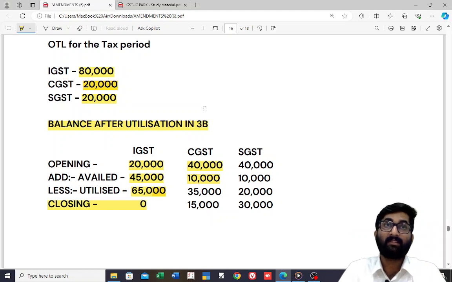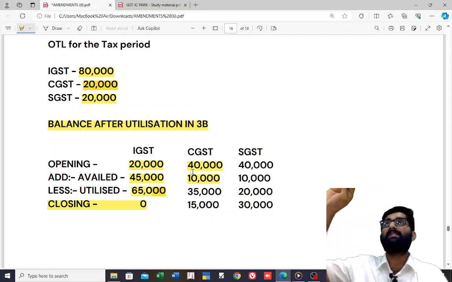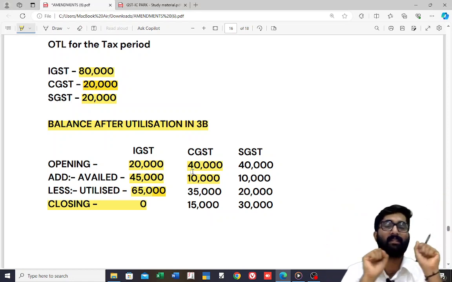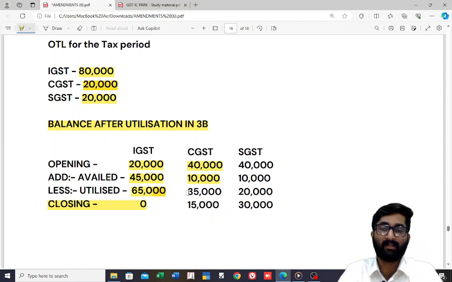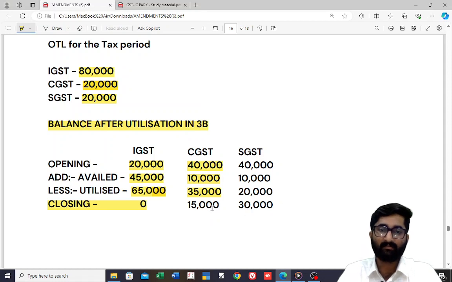From IGST, 65,000 is gone, still 15,000 is pending, that I will use. So 20,000 towards CGST and 15,000 towards IGST. Total 35,000 is utilized. Out of 50,000, 35,000 is gone. 15,000 is pending. That is the balance here.